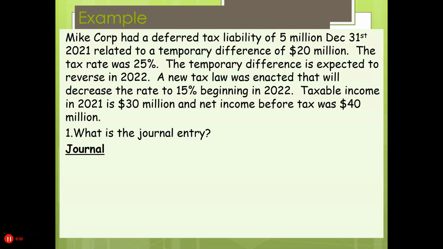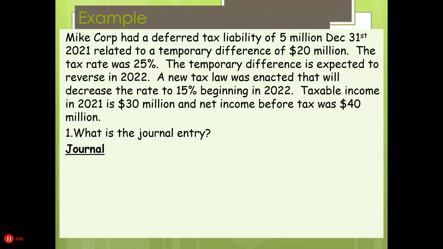All right, here we have this one. We had a deferred tax liability of $5 million related to a temporary difference of $20 million. The tax rate's 25%. The temporary difference is expected to reverse in 2022. A new tax law was enacted that will decrease the rate to 15% beginning in 2022. The taxable income in 2021 is $30 million and net income before tax was $40 million.